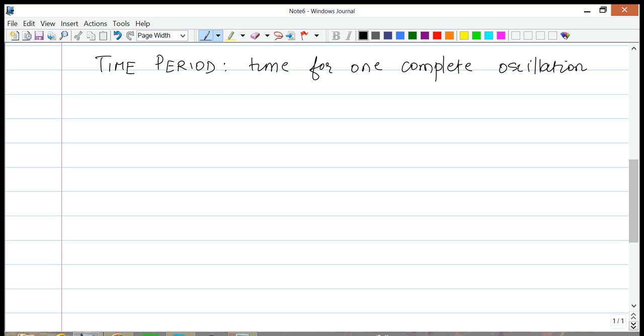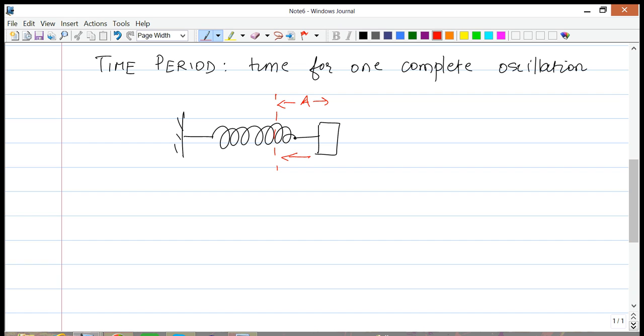Let's understand this in the context of a mass spring system. Let's say that I have a mass attached to a spring, and we have extended this mass already, by some amount A. We'll give this a name: we're going to call this the amplitude. If I let go of this mass, we know that it will initially start moving to the left.